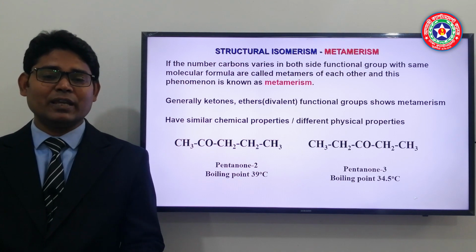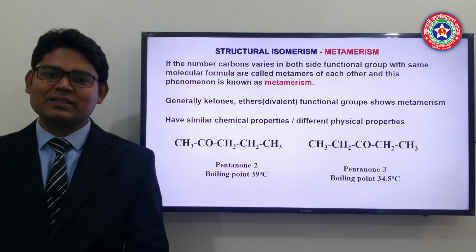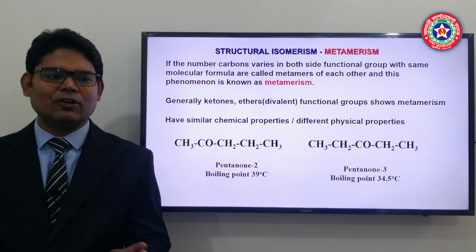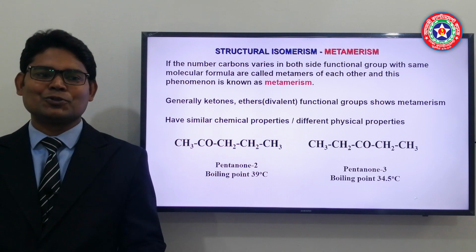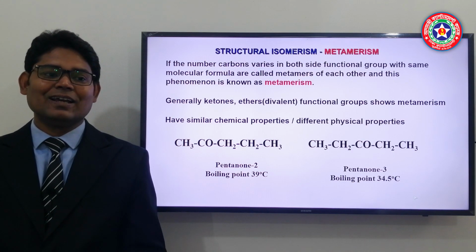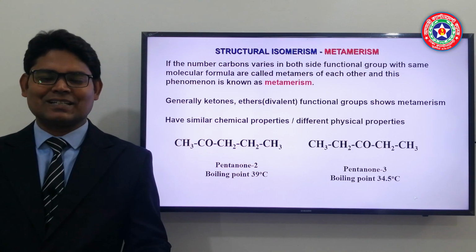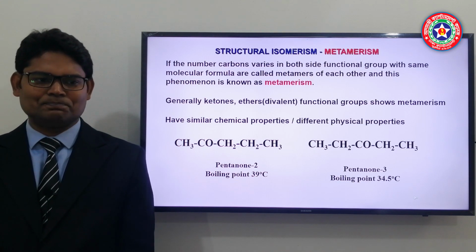So if we follow these two structures, the functional group is CO, and on both sides of the CO the number of carbon atoms is actually different. So it is metamerism, and I said previously that it is also an extended version of positional isomerism.